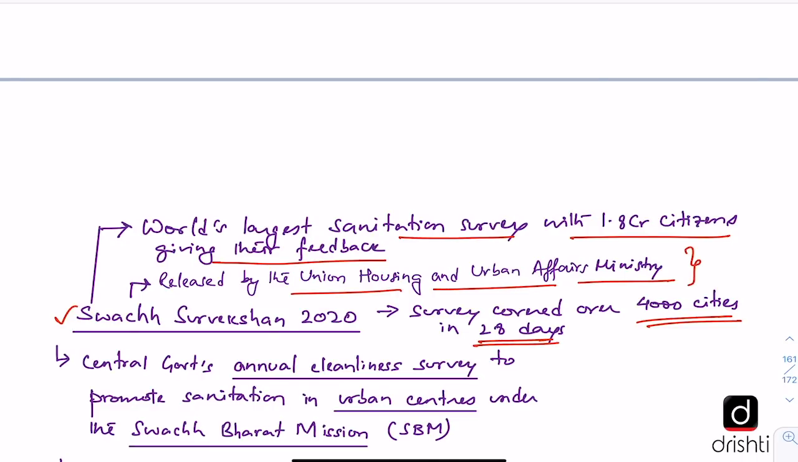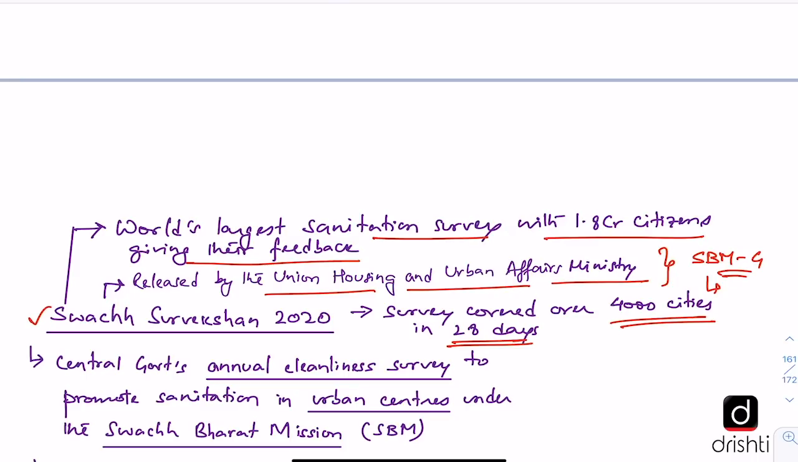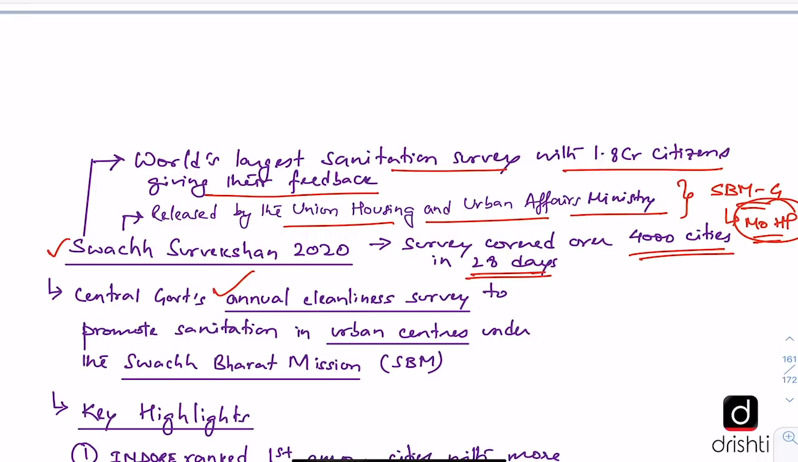Bharat Mission Urban. And here we should also note that for the Swachh Bharat Mission Gramin, the nodal ministry is the Ministry of Jal Shakti or Ministry of Hydropower. And this Swachh Survekshan is an annual exercise, and the idea is to promote sanitation in urban centers under the Swachh Bharat Mission Urban.